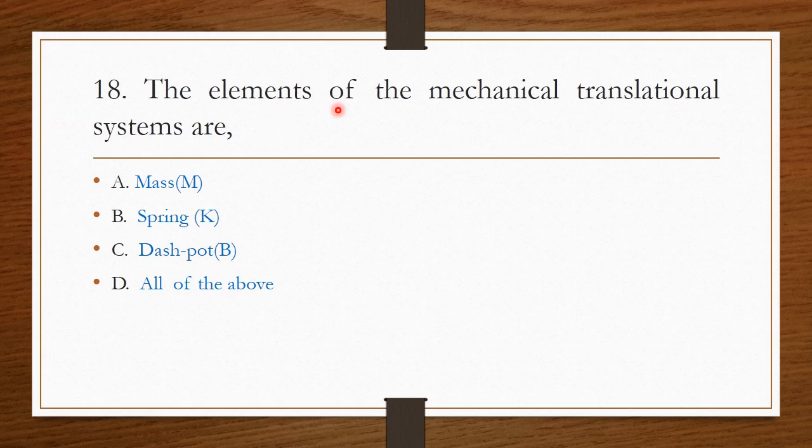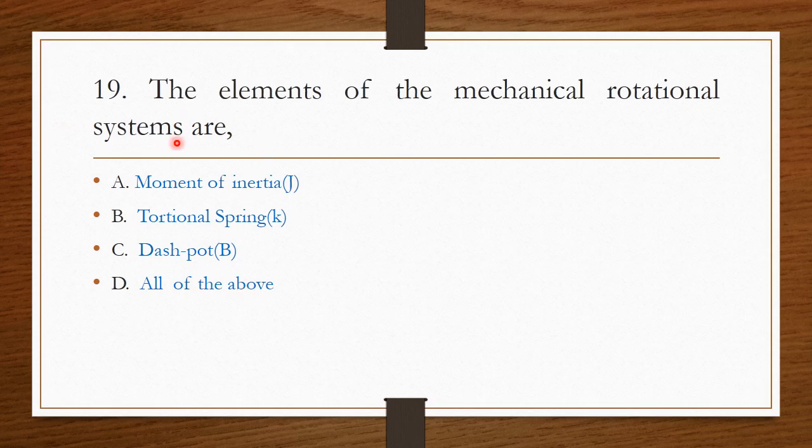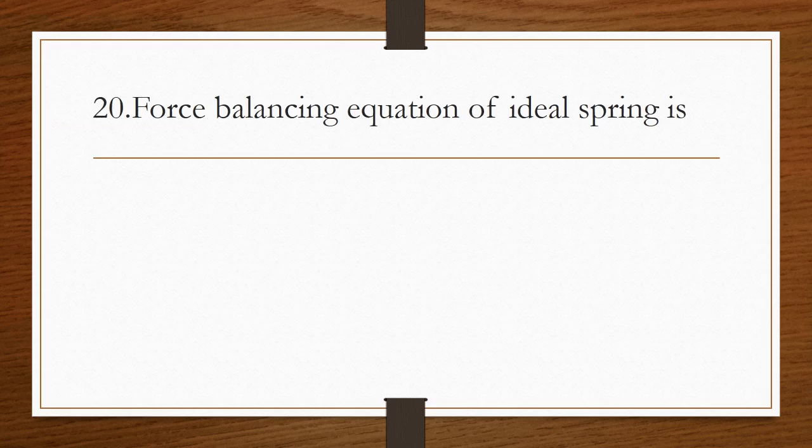Next question. The elements of the mechanical translational systems are mass, spring, dashpot, all of the above. So the answer is option D, all of the above. Next question. The elements of the mechanical rotational systems are option A moment of inertia, option B torsional spring, option C dashpot, and all of the above. The answer is option D, all of the above.